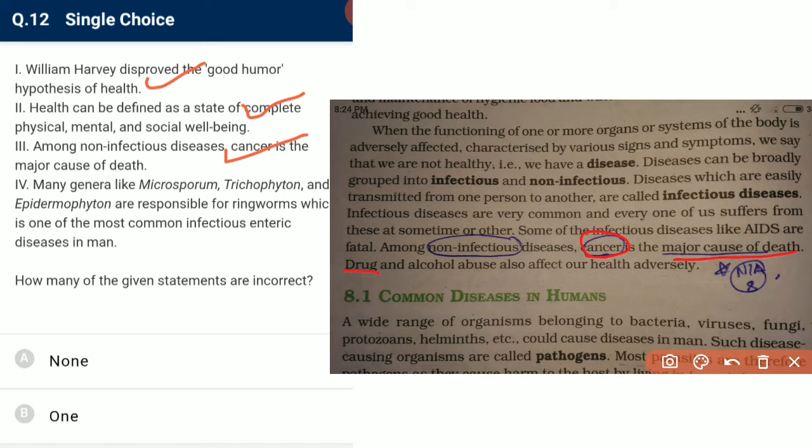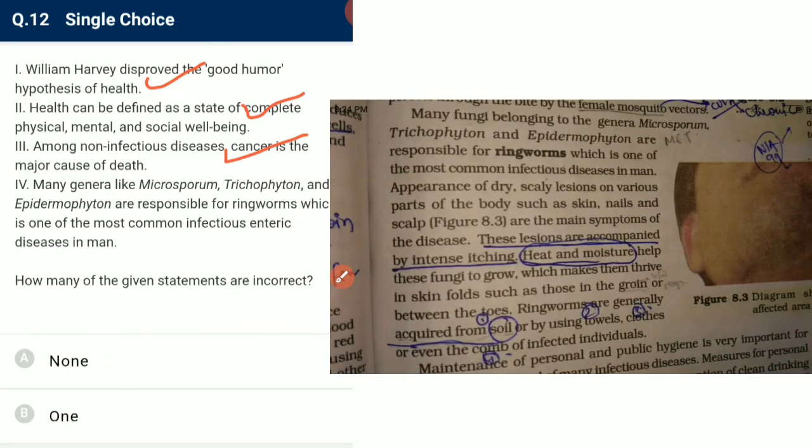Many genera like Microsporum, Trichophyton, Epidermophyton are responsible for ringworm, which is one of the most common infectious enteric diseases. No, it is not enteric. Enteric means anything related to the gut, and ringworm is not an enteric disease, meaning it is not a disease of the gut, so it is incorrect.